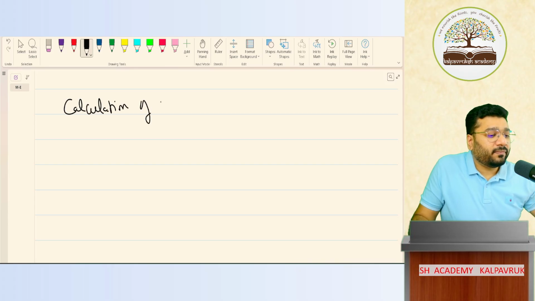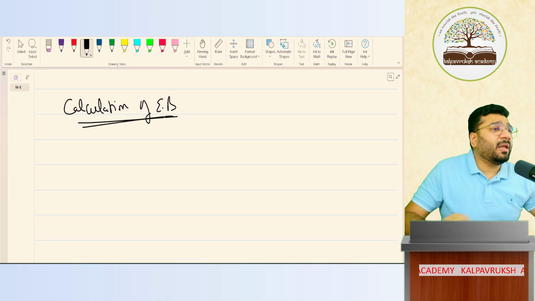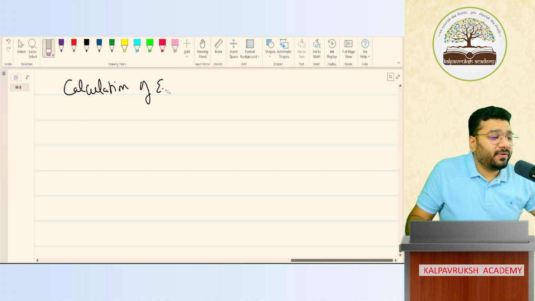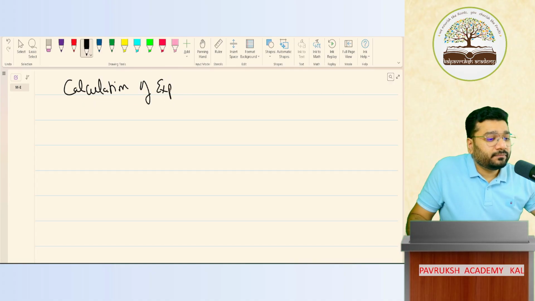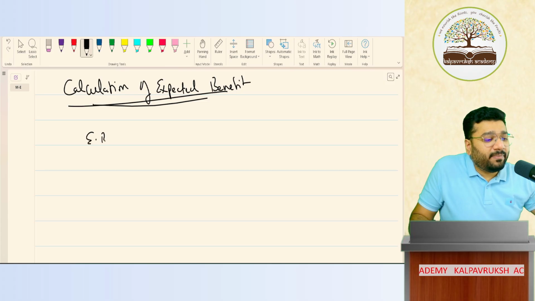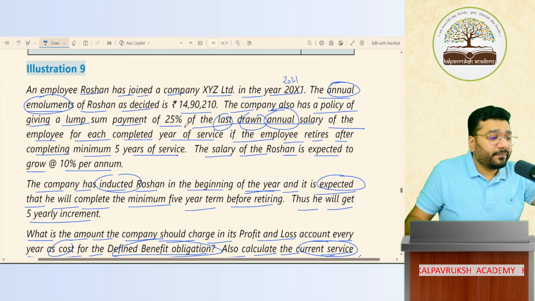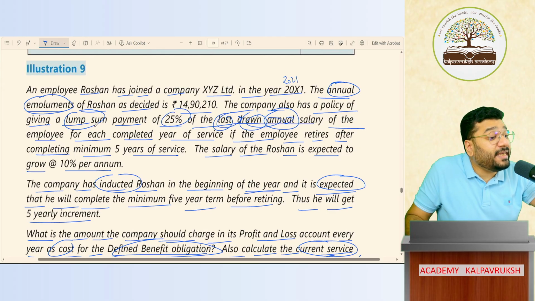Calculation of EB. EB stands for not employee benefit, expected benefit. Please write the full form: expected benefit. Now, what is the formula for expected benefit here? They have given the equation. The company has a policy to give a lump sum amount, which is expected benefit, which is 25% of the last drawn annual salary for each completed year of service.